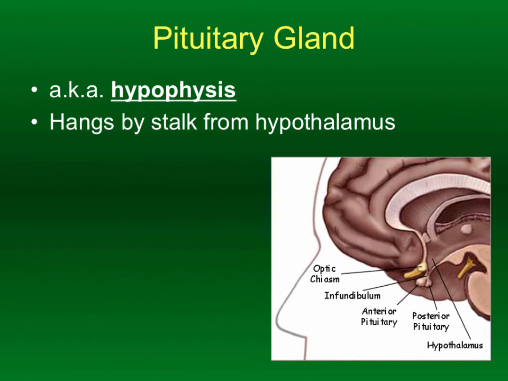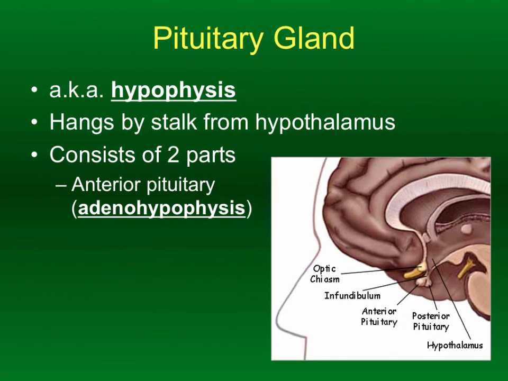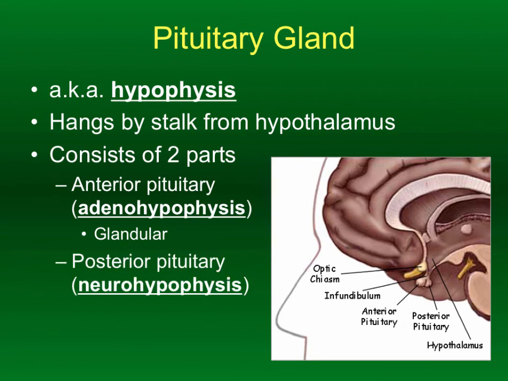All right, so the pituitary gland is sometimes called the hypophysis. It's connected to the hypothalamus, connected to it by a stalk, and there are two parts. The anterior part is called the adenohypophysis, or just anterior pituitary is fine. It's more of a glandular structure. It's not actually technically part of the brain per se, developmentally at least, even though it's connected to it. Developmentally, it's a very, very different sort of an origin.